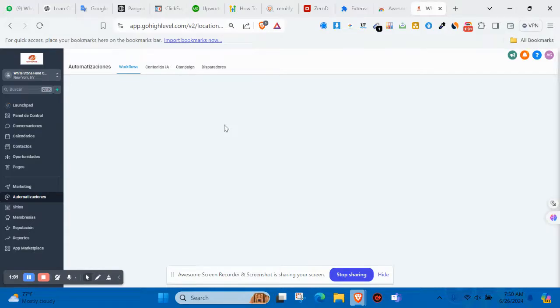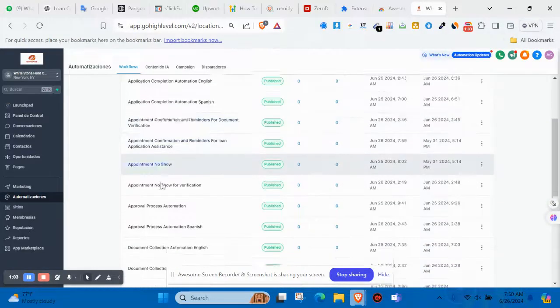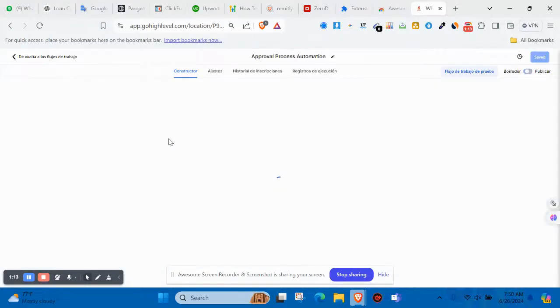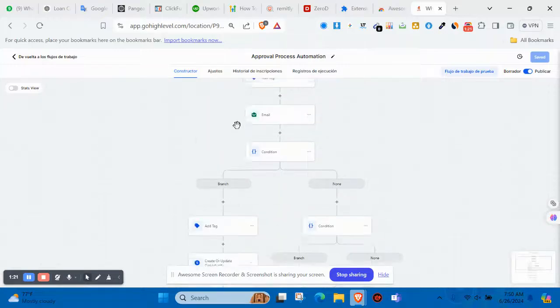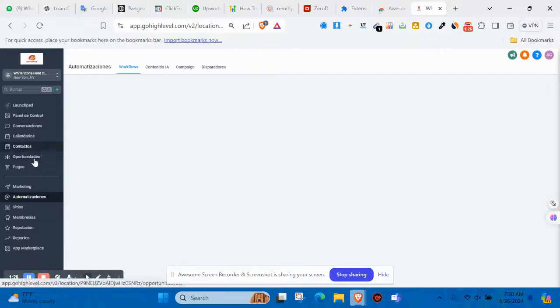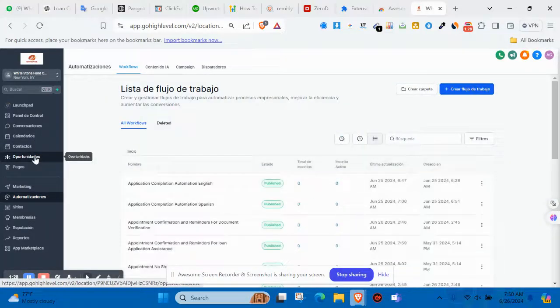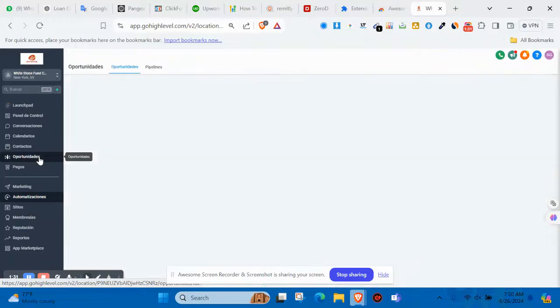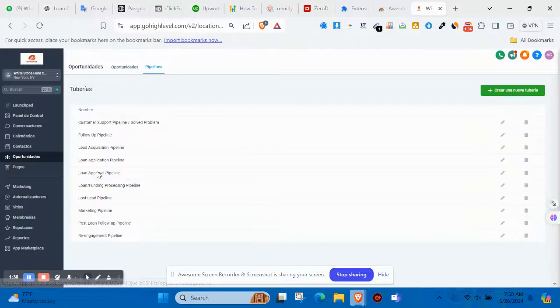I have different automation, approve processing. As you can see, different automation. Your account creates the opportunity and I link the opportunity pipelines, each different pipeline together, to let it work perfectly.